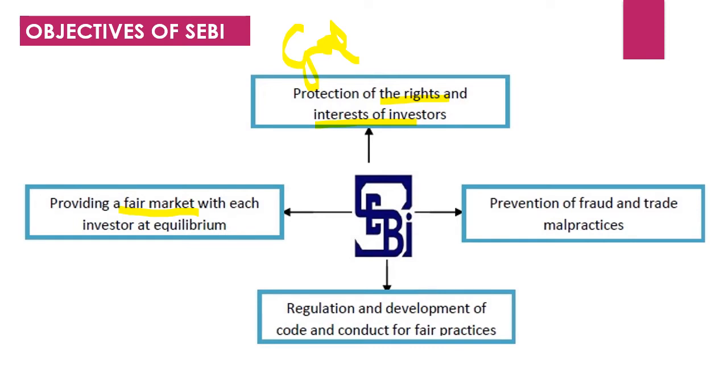A lot of malpractices and frauds were taking place in the stock market, where people started losing their hope. There were no rules and regulations followed before 1988. Once SEBI came into place, SEBI put in proper rules and regulations, a proper code of conduct. So the companies and the brokers are scared that they cannot cheat the investors. That is the main purpose, or the main objective, of why it was set up.